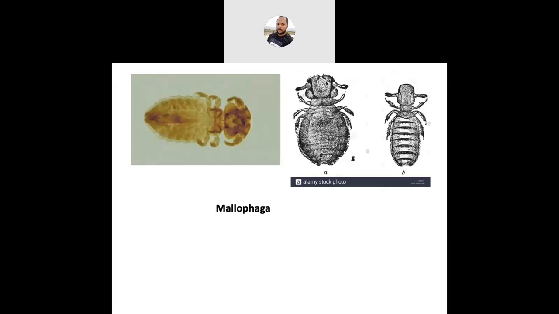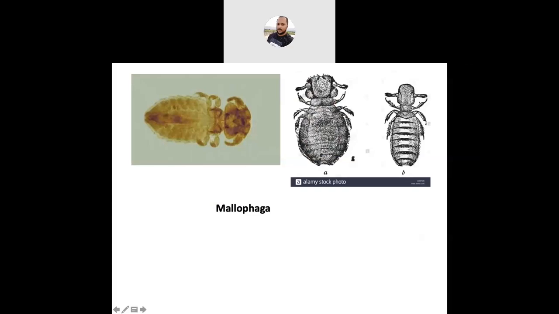Okay, and here a very important character, the terminal end of the abdomen having a claw-like structure which helps to cling. This terminal end portion of the abdomen has a claw-like structure which helps to cling to the host skin and their feathers. They will hold the host skin or their feathers. So the terminal end of the abdomen, I told that they are having a claw-like structure.